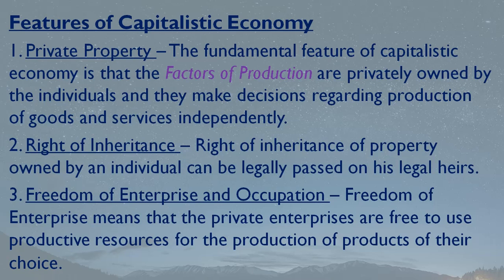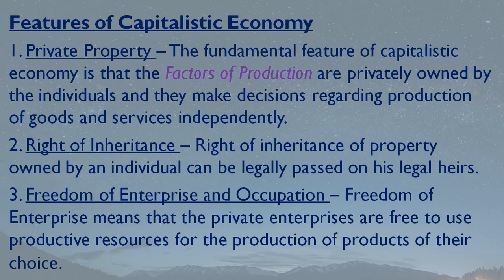Okay. Now, right of inheritance. This is very simple. You must have heard this before also. Whatever property has been owned by an individual can be passed on to his legal heir, isn't it?